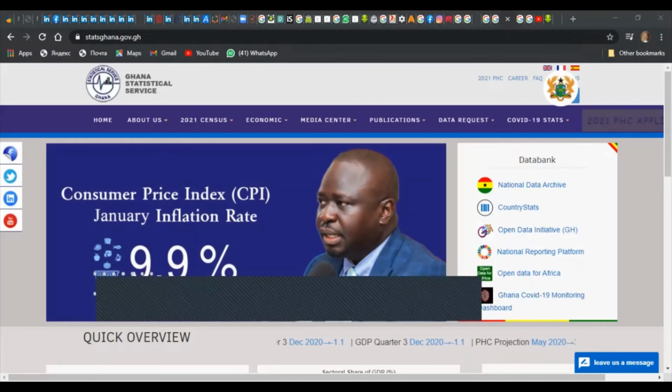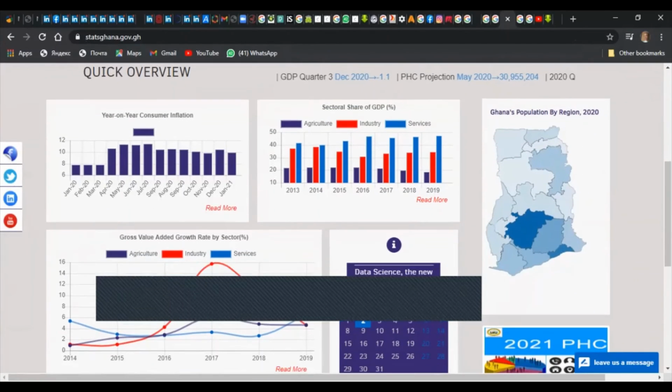So just go straight to the main point. Now we could see the differences in the contribution to GDP: the agriculture sector here in purple or violet ink, the industrial sector in red, and the service sector in blue. We could see that over a while, the agriculture sector was the lowest in terms of contribution from 2013. It contributed 21.7 as of 2013, the industrial sector contributed 36.9, and the highest was actually the service sector, contributing 41.4.